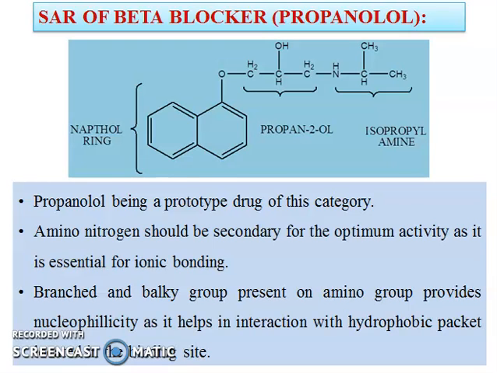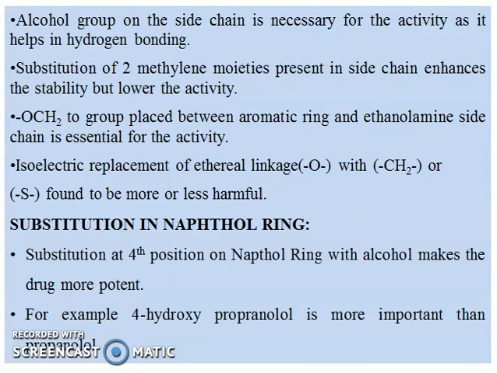Further, following these points: the alcohol group on the side chain is necessary for the activity as it helps in hydrogen bonding. Substitution of the two methylene moieties present in the side chain enhances the stability but lowers the activity. The OCH2 group, that is, the methoxy type group placed between the aromatic ring and the ethanolamine side chain, is essential for the activity.